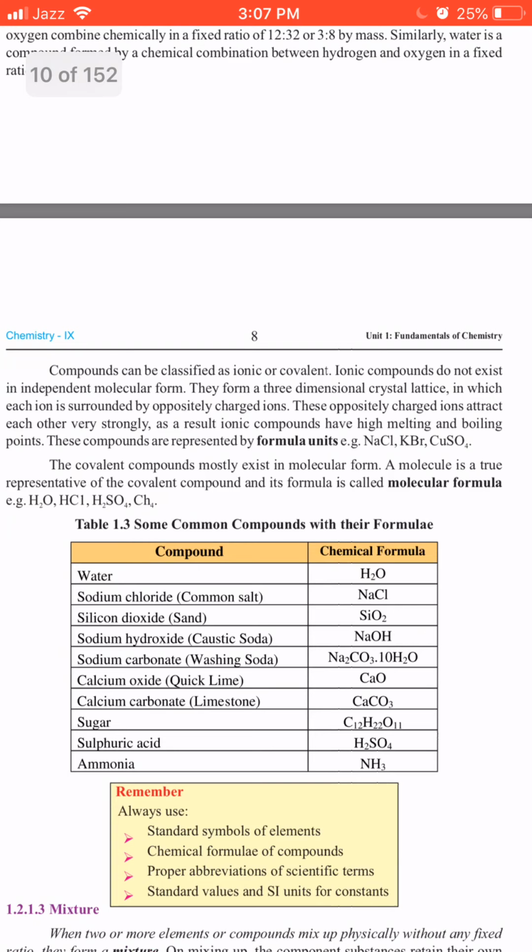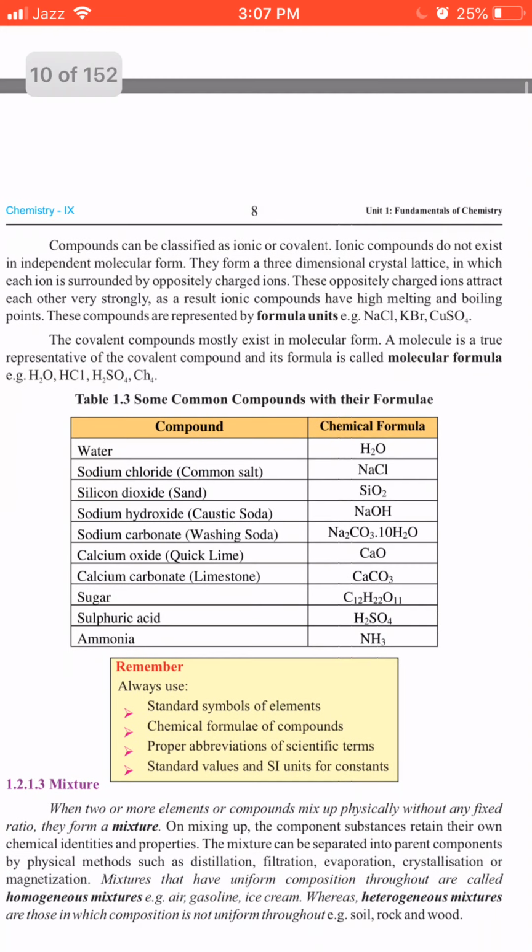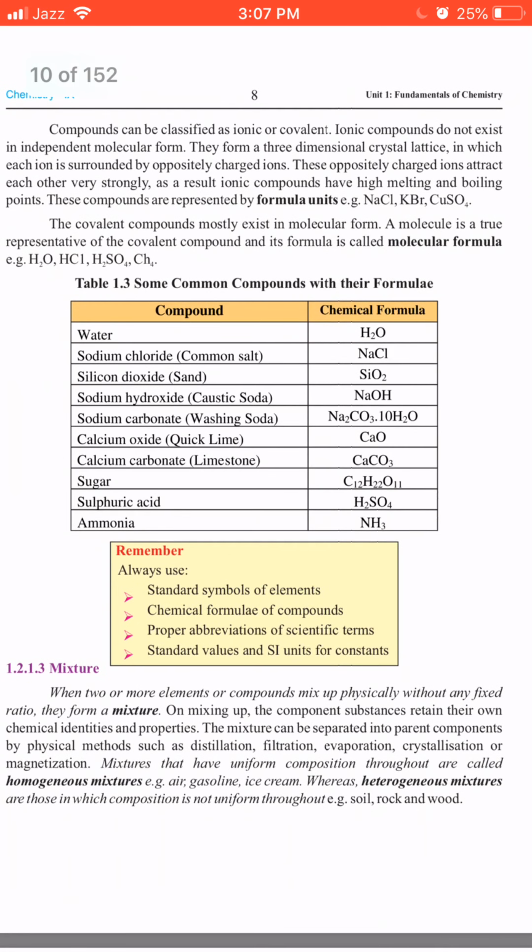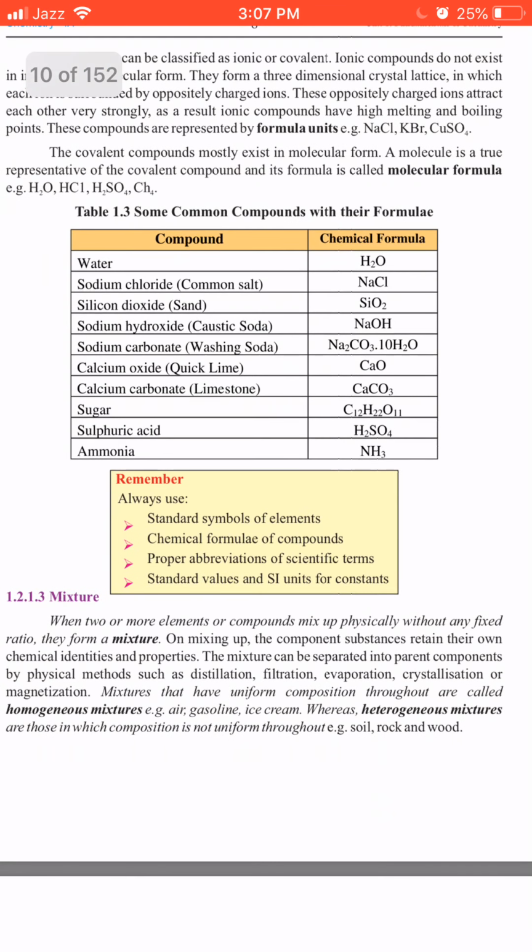Then come different compounds with their formulae. You people are supposed to learn this table 1.3, all the formulas. Any two formulas could be asked in a short question. Then comes the definition of mixture. What is a mixture? Let's repeat it. When two or more elements mix up physically without any fixed ratio, they form a mixture.